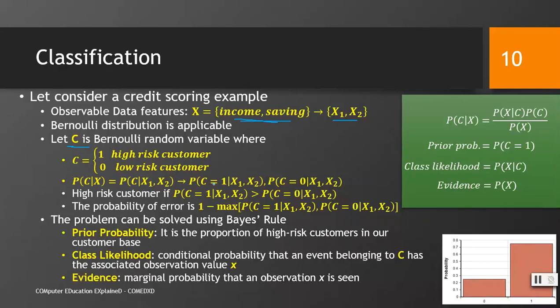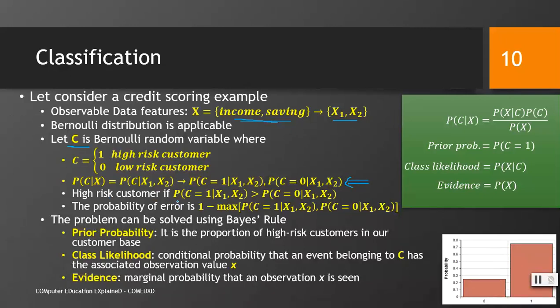And then we can further break them up: probability of C equal to 1, being a high risk customer, given x1 and x2, and probability of C equal to 0, being a low risk customer, given x1 and x2. So it's just a notation of things that we can write in text form. We have just written them in the form of probability.